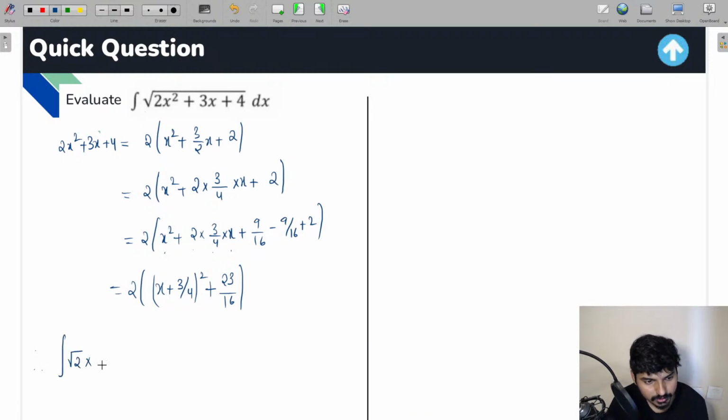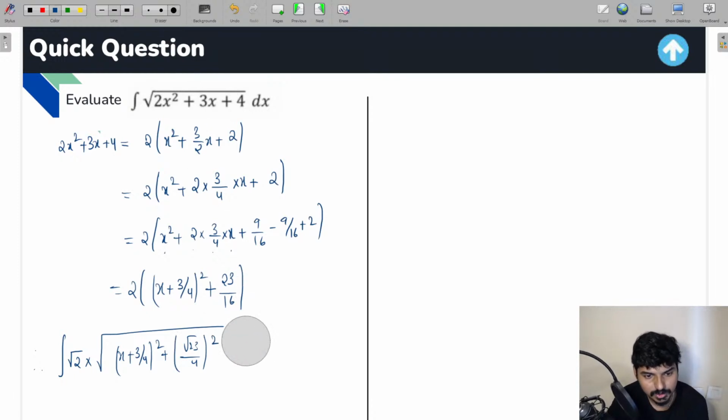Integration root 2 into square root of, I can write it as (x plus 3 by 4) whole square plus (root 23 by 4) whole square into dx. Now you see this integral, everyone. So what we can do, you can take x plus 3 by 4 is equal to t. So dx is going to be dt.